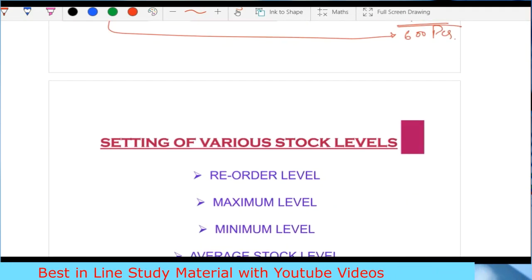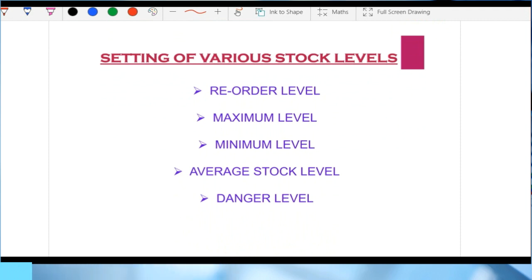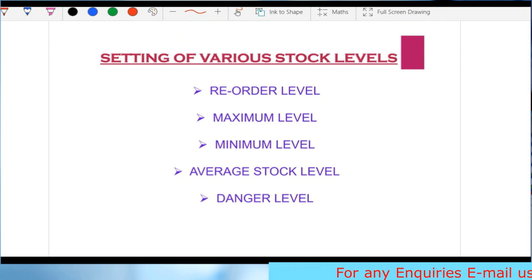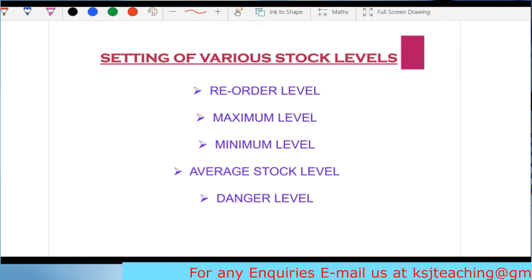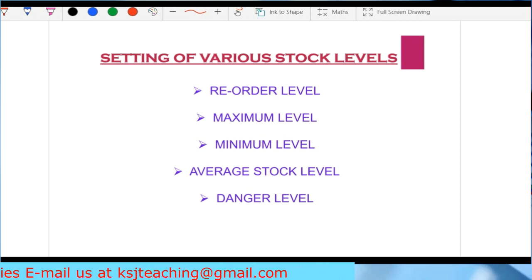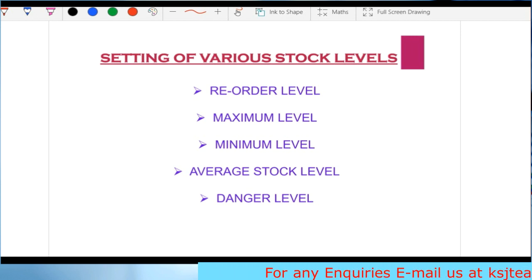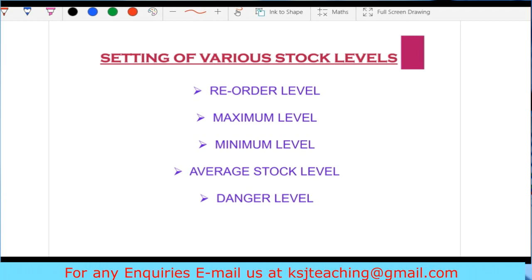Now in the next lecture, we'll start with the most important topic, a numerical topic, right? Till now, we have been doing only the theoretical concepts. Now we'll be moving on to the numerical concepts, setting up of the various stock levels. And sir, 99% of the time in the examination you will get a question from this topic, that is setting of various stock levels. Very important topic, right? So the next lecture is going to be very, very important.